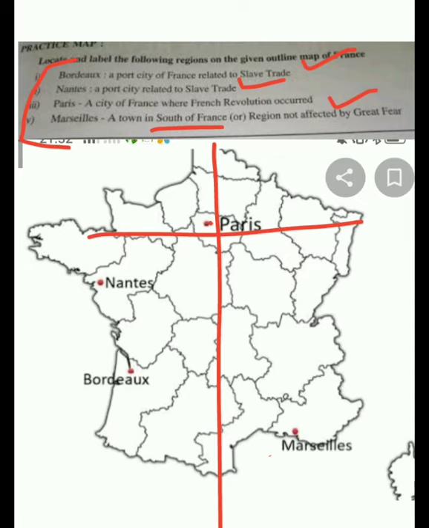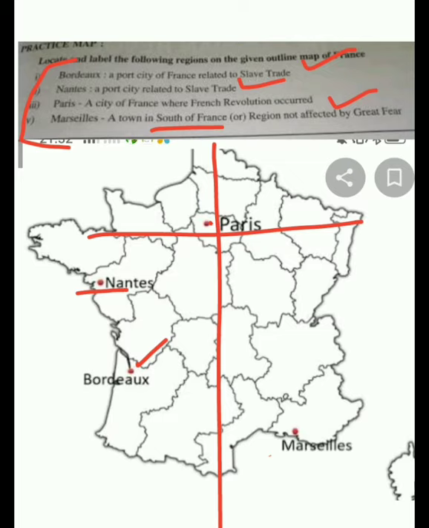Then comes Nantes. Nantes is very easy to mark. It is on the coast only, sorry, border only. Then Bordeaux, you can see this black line cuts at the end of this line. Bordeaux you will mark there.